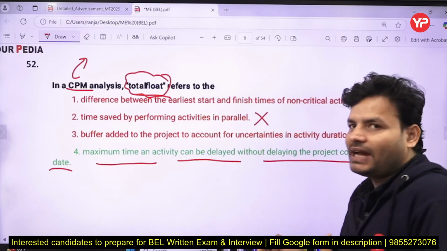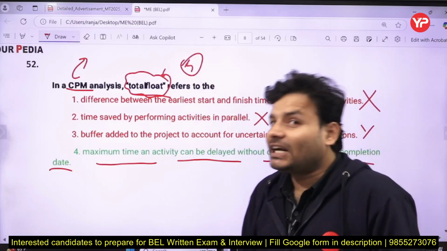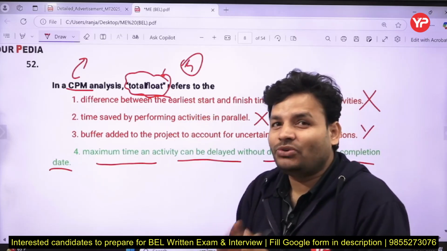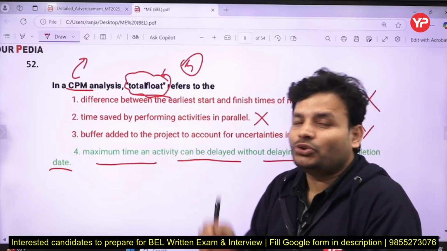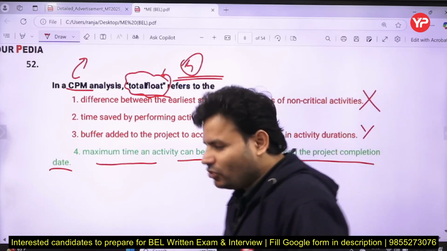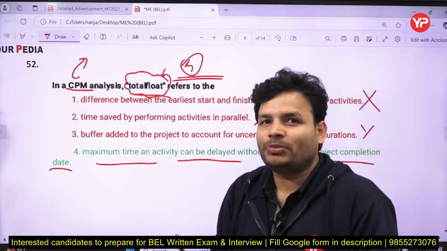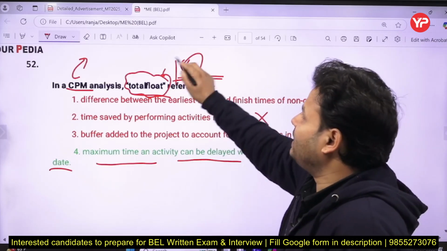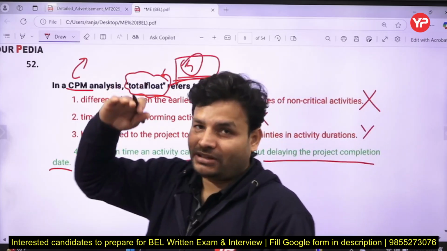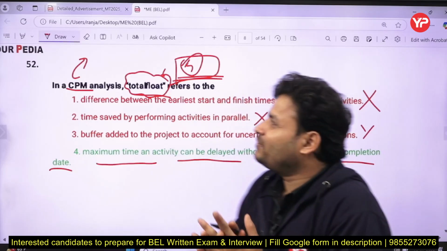So total float is that time, my dear friends. Suppose total float is 5 days, let's assume. That means you have 5 days of buffer time. If you take 5 days, then no issue is there. In fact, you can delay the activity by 5 days and still your project will not be affected, it will not get delayed. But if you take any activity more than that, especially on the critical path, then the project time will increase. So that is basically the total float indicator.